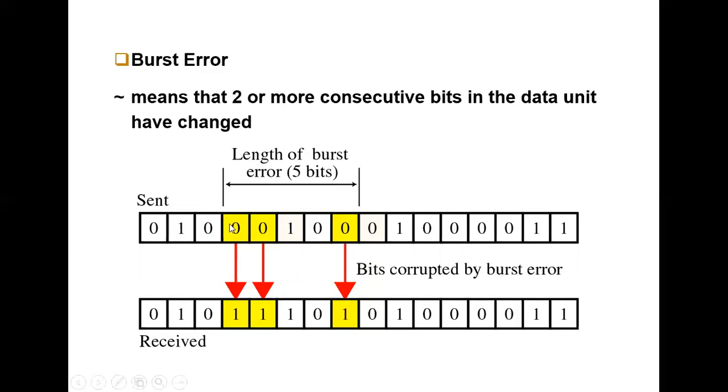Here only 3 bits changed: instead of 0 it receives 1, instead of 0 it receives 1, instead of 0 it receives 1. Only 3 consecutive bits have been changed, but we are telling the sender to resend those 5 bits. From 1 2 3 4 5, 5 consecutive bits have to be resent from the sender, right?